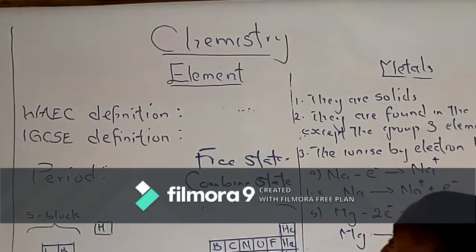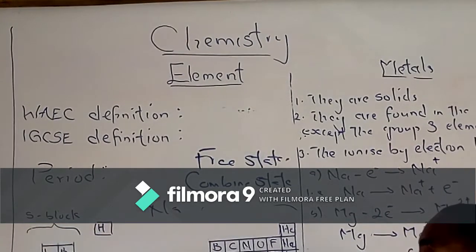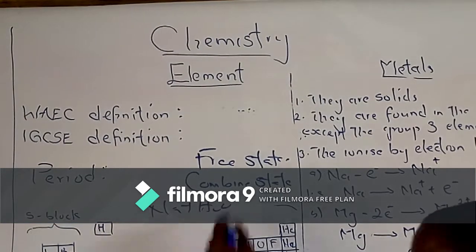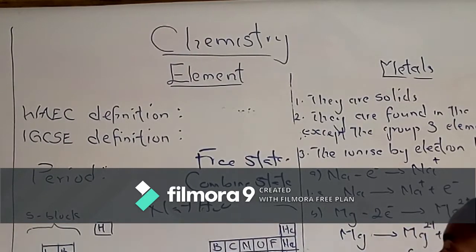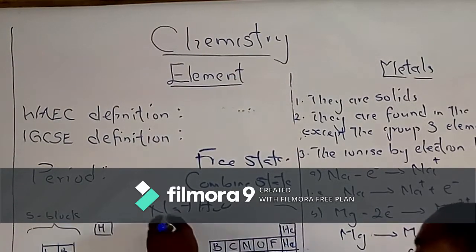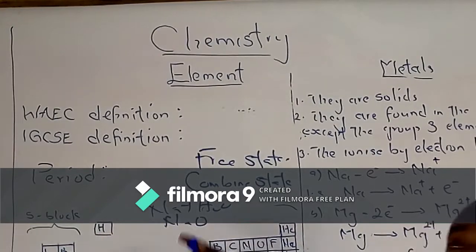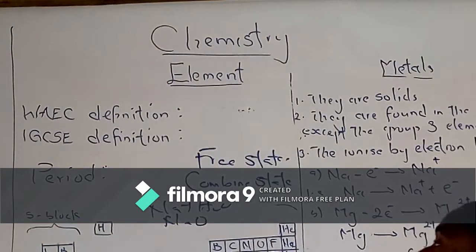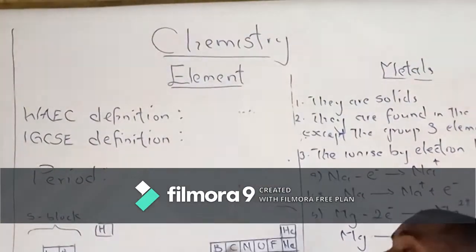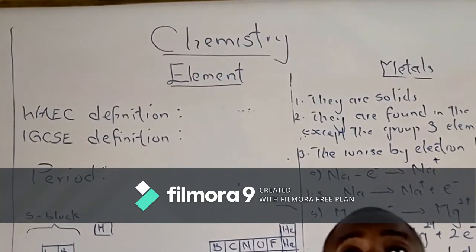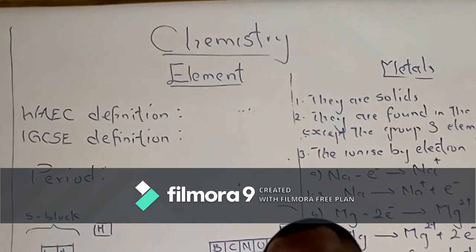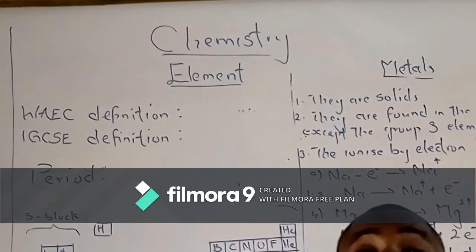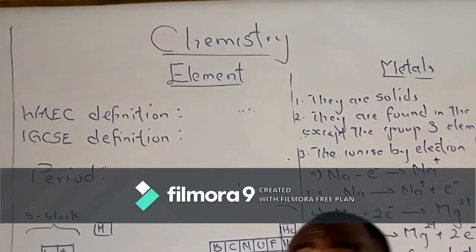While elements that are very active are found in combined state. You can never leave sodium, for instance, and sodium remains that way. No. In the earth crust, it will react with water to form sodium hydroxide. It will react with oxygen in the air to form sodium oxide, and the like. So take note, the 109 known elements can either exist in free or combined states, depending on whether they are active or inactive.